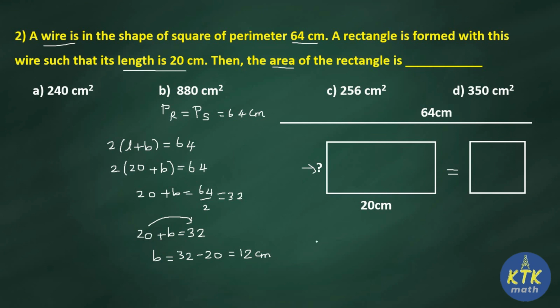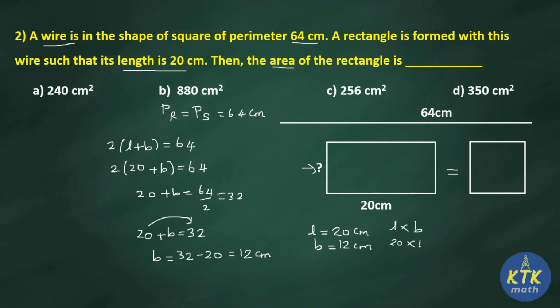So how much is length? Length in the question they gave already, 20 centimeter, and breadth we just found is 12 centimeter. So how to find area? In the question they are asking area only. So area is nothing but length into breadth. Just multiply 20 into 12.